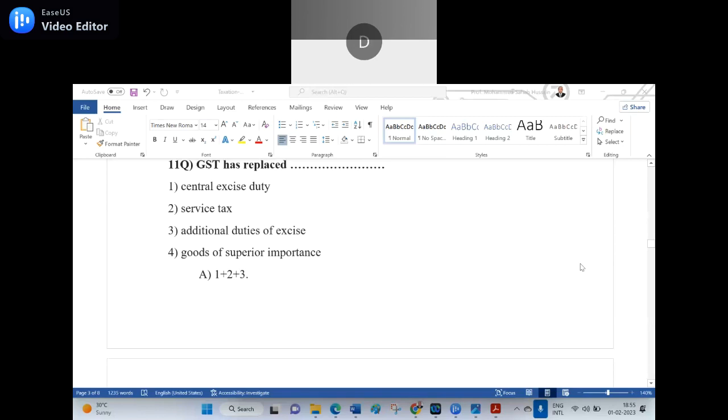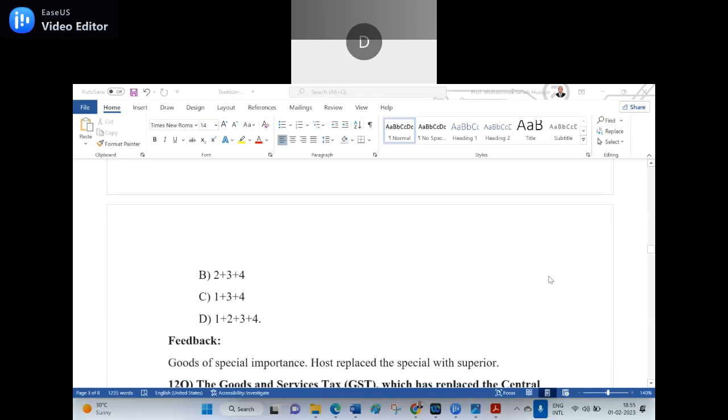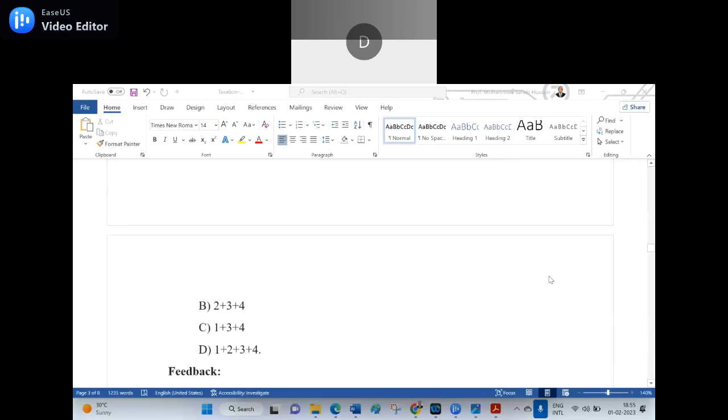GST has replaced option 1, central excise duty. Option 2, service tax. Option 3, additional duties of excise. Option 4, goods of superior importance. Option A, 1 plus 2 plus 3. B, option 2 plus 3 plus 4. C, 1 plus 3 plus 4. D, 1 plus 2 plus 3 plus 4.